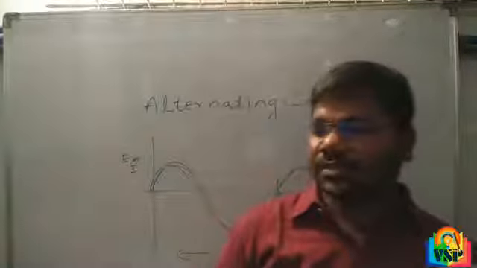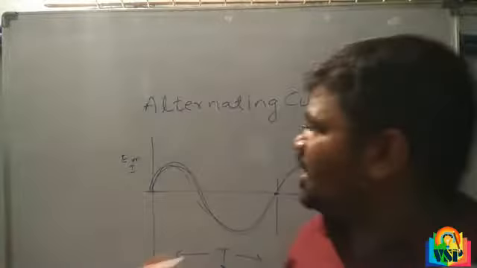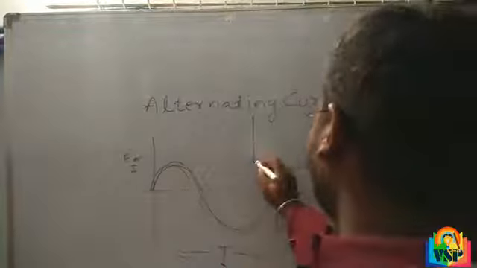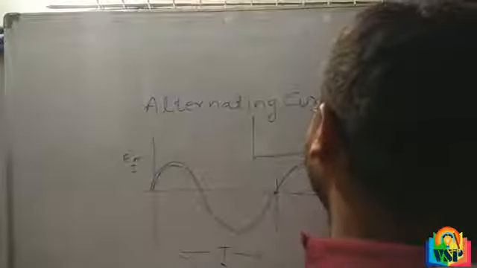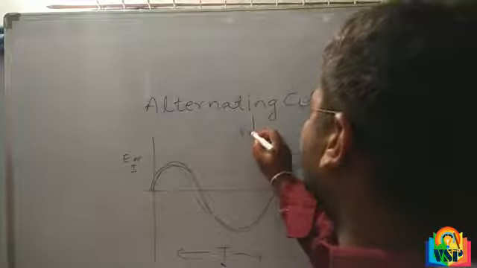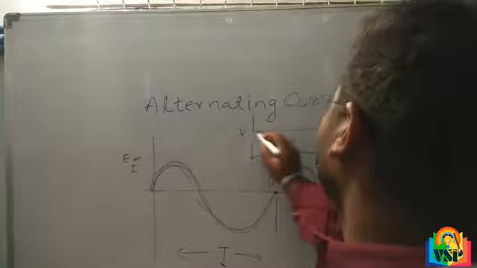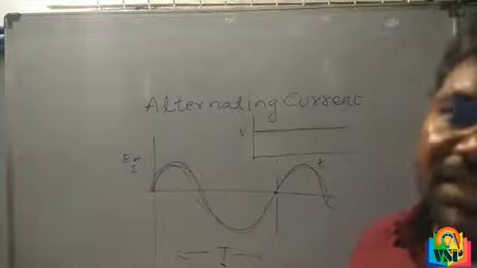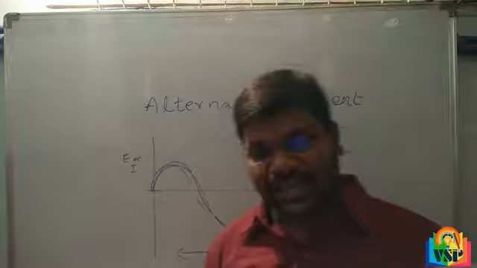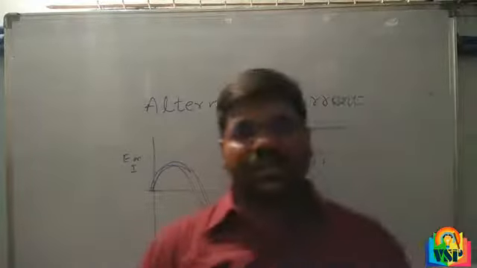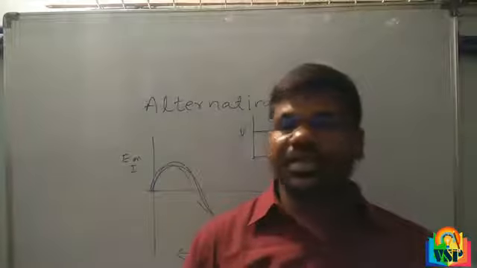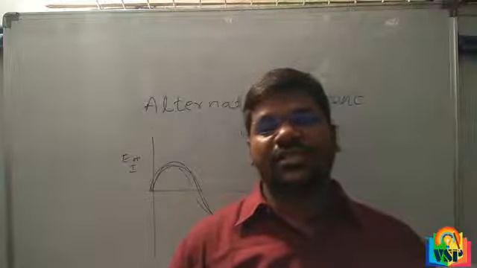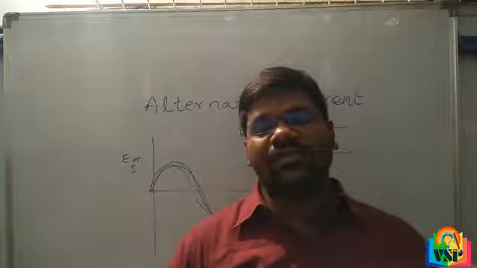See here, DC current means direct current. The graph of direct current is like this, time and voltage or current. It is unidirectional. Examples: all types of batteries, and converters, charger cables, adapters. These are examples of DC.